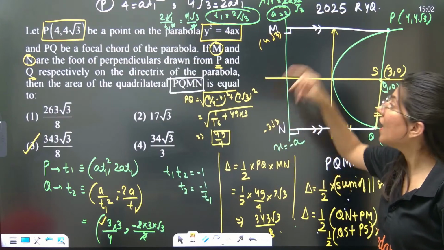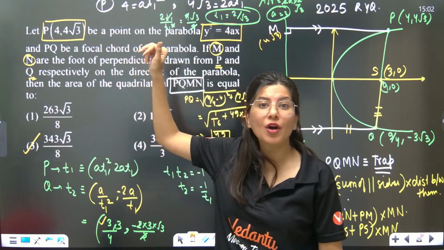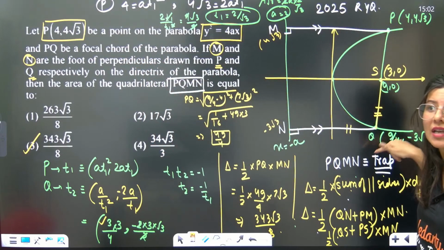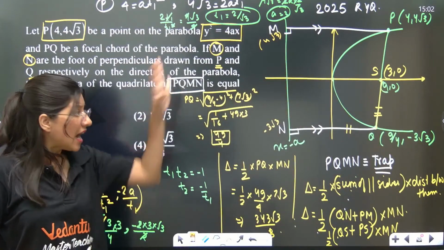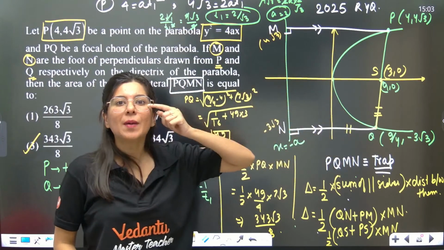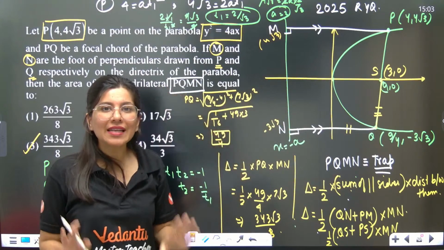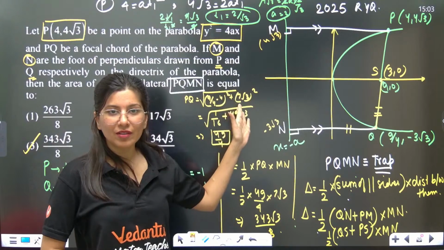First of all, they are asking you the condition of focal chord. So if one coordinate is given, another coordinate you can calculate by using this relation, T1 T2 is equal to -1. Are you confident about at least calculating Q? Because only this part can be there in the April attempt. You never know. Suppose this question came in your shift in the January attempt.